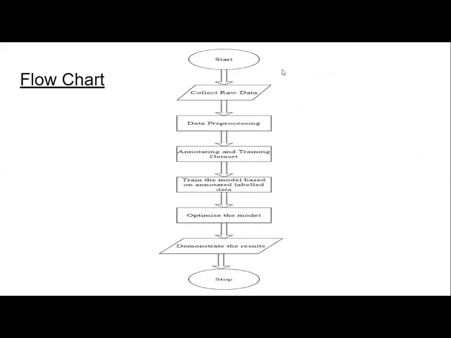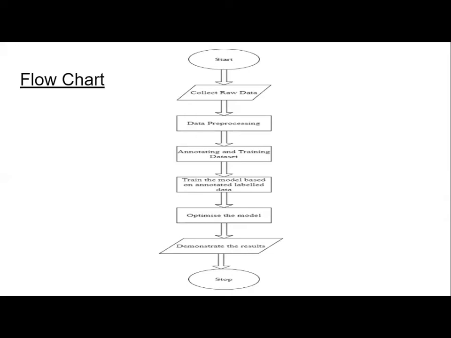Now we will go over the flow chart. The flowchart is just a diagrammatic representation of the various steps that are followed in the execution of the program. It always starts with the start and ends with the stop. That is the normal procedure for a flowchart. The raw data collection takes place in the first step. That is just the collection of raw data.